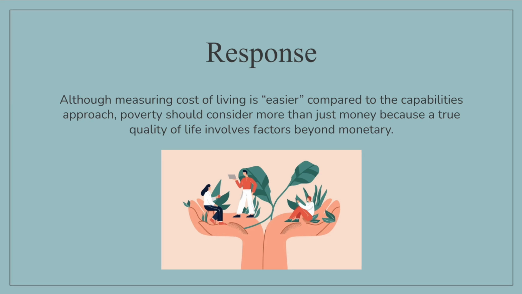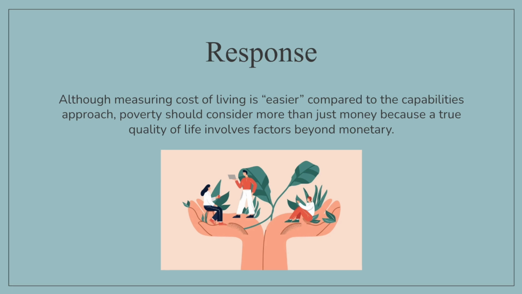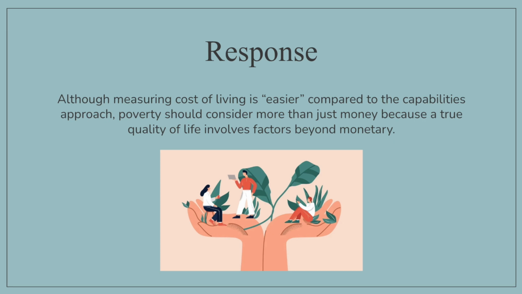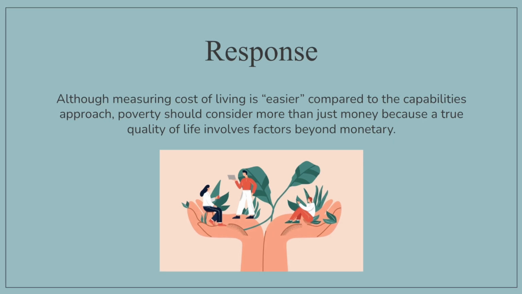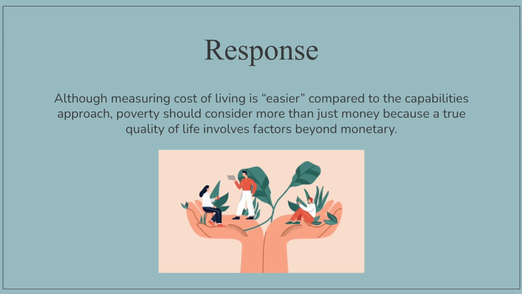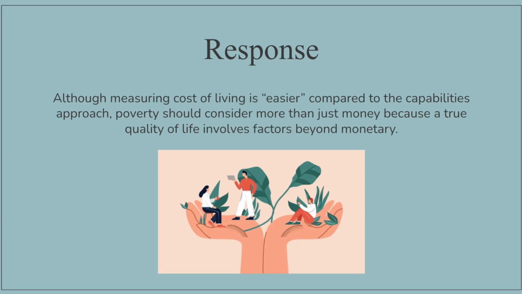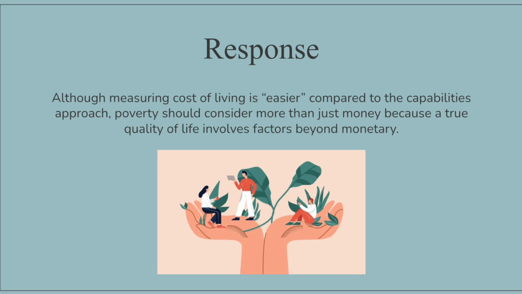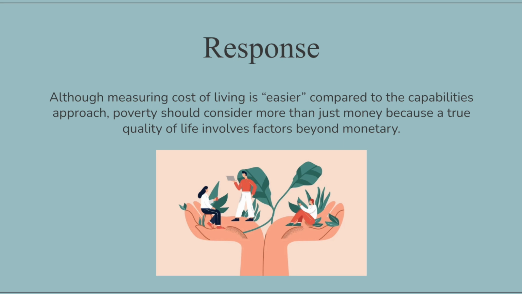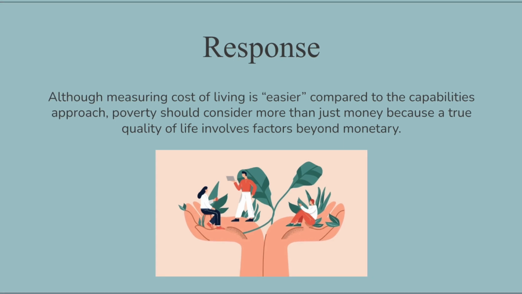Although measuring the cost of living is quote-unquote easier compared to the capabilities approach, poverty should consider more than just money because a true quality of life involves factors beyond monetary measures. While fiscal measurements provide a clear framework for assessing poverty, limiting the definition of poverty to monetary factors fails to capture the complexity of human experience. Individuals may have adequate income but lack vital capabilities like access to education, support networks, and community engagement that highly contribute to an individual's development and opportunities.